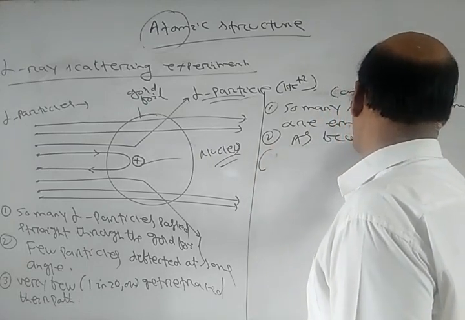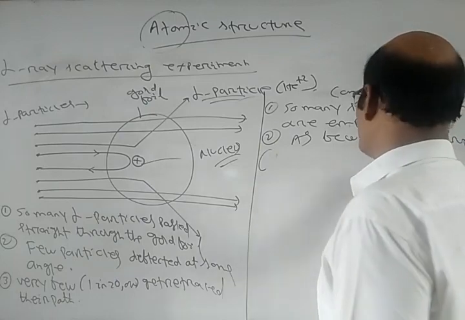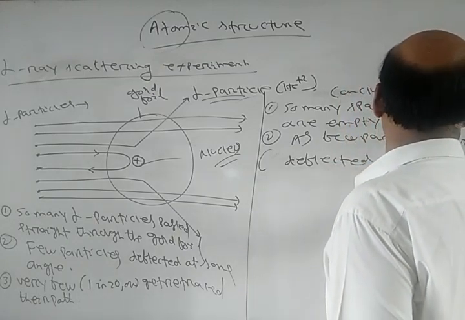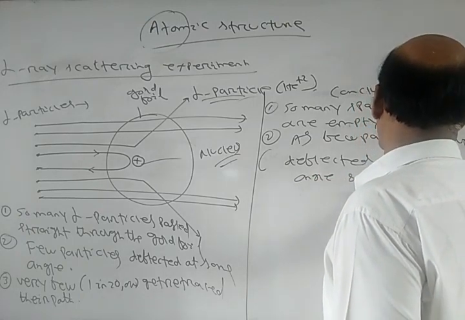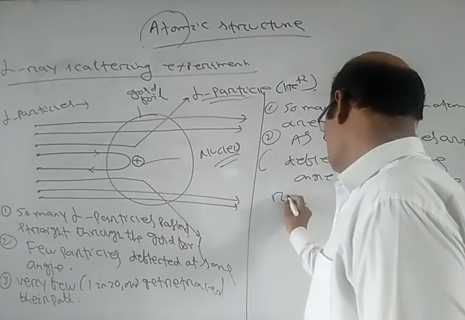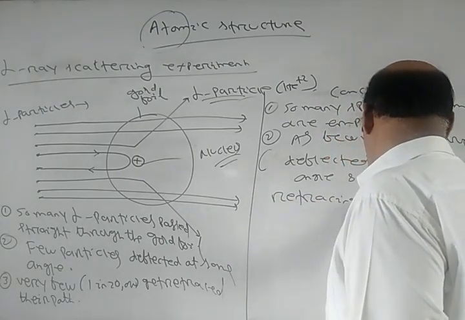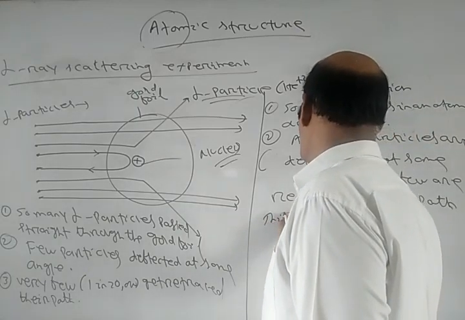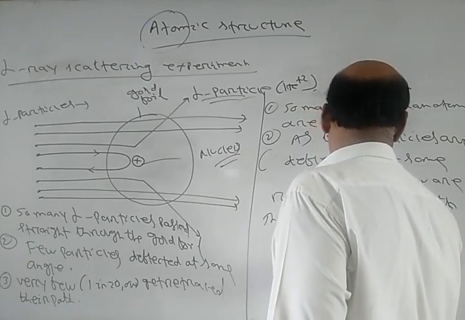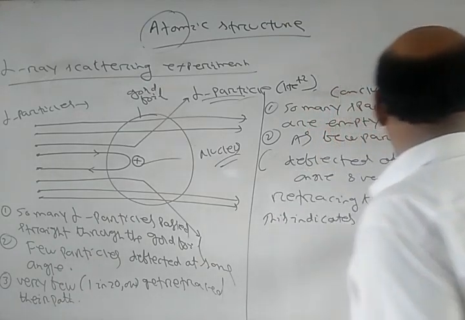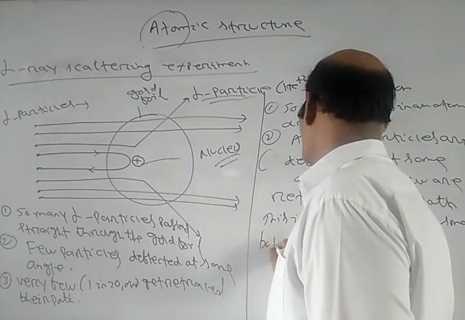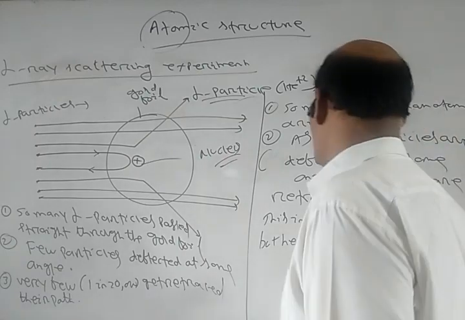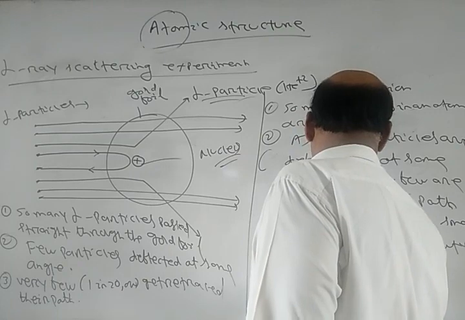As a few particles are deflected at some angle, and very few are retracing their path, this indicates there is a small but heavy positive charge at the center of the atom.